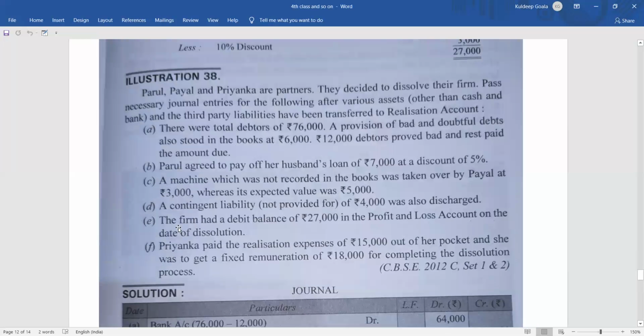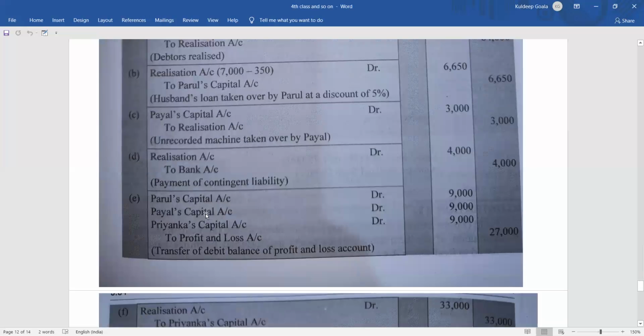Then coming to the next one, the firm had a debit balance of 27,000 in the profit and loss account on the date of dissolution. The same thing we have done in the previous question: partners' capital account debit to profit and loss account. The profit sharing ratio is not mentioned, so it will be Parul's capital account debit, Payal's capital account debit, Priyanka's capital account debit to profit and loss account. Each of them has to bear 9,000 rupees because the profit sharing is not mentioned, so it will be shared equally.